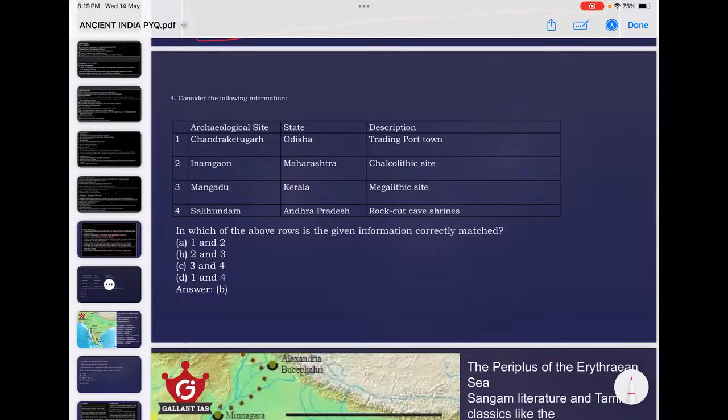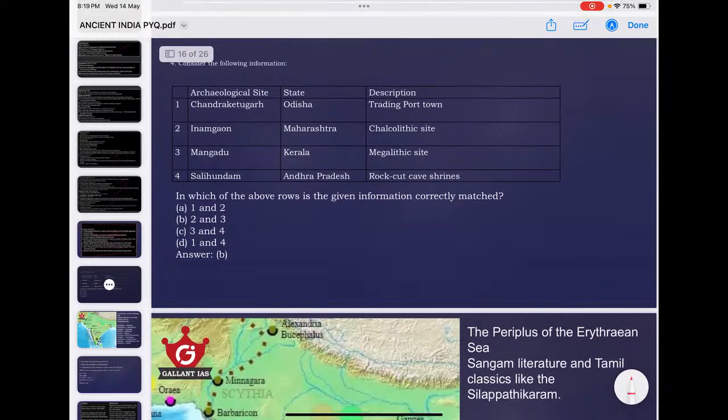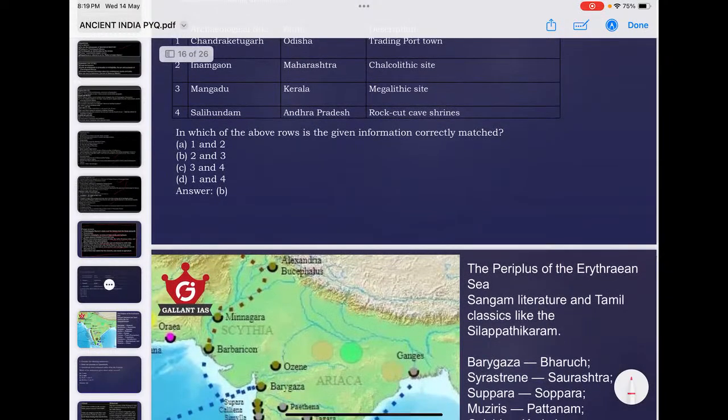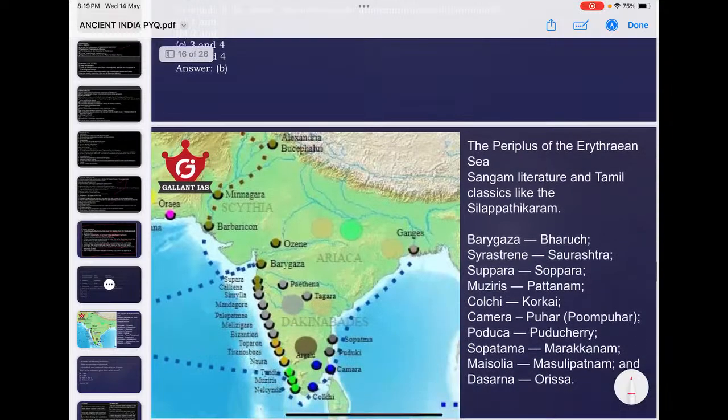There is another question, on archaeological site, state and description, a three-column type question. Among archaeological sites, Kadurgarh, which is in Odisha, is a trading port town, they say. Here the matching pairs are, I will go for 2 and 3 only. The last site, Salihundam, is not for rock-cut cave shrines. It's a Buddhist pilgrim center.